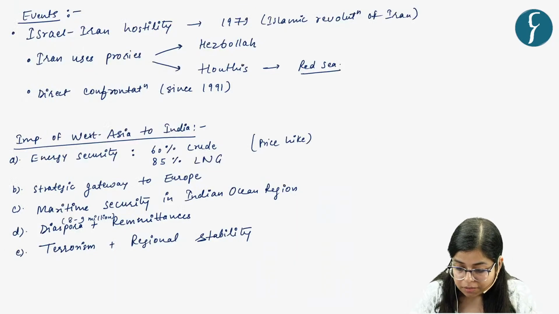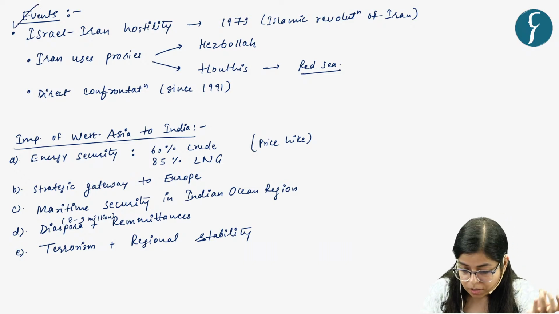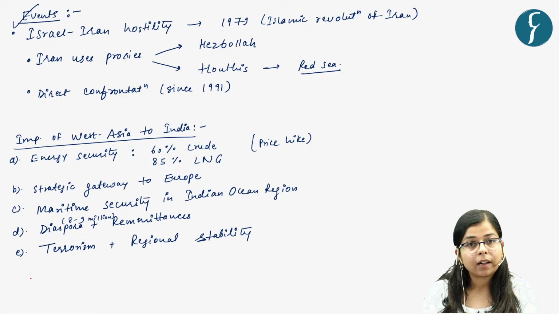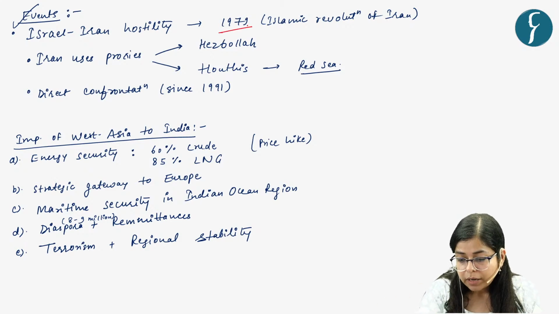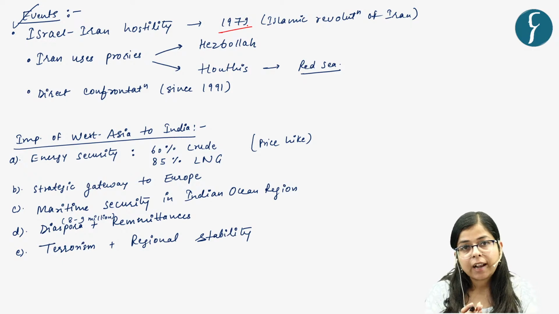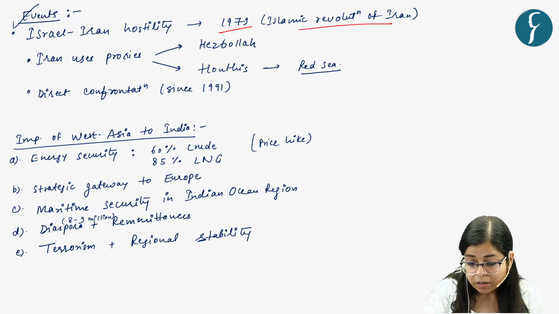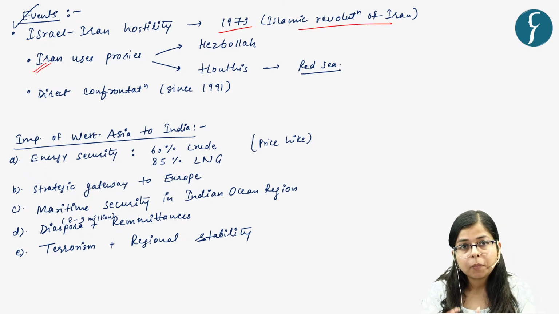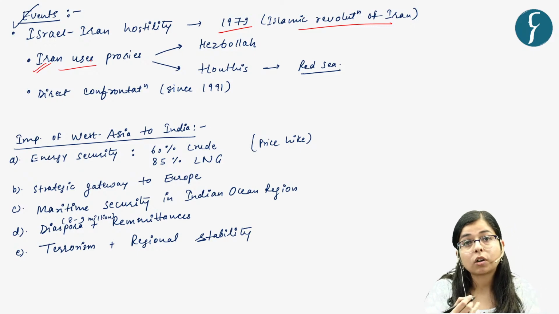And now let's see the recent sequence of events, what is happening here. If we talk about the hostility of Israel and Iran, they have a long history of hostility, right from 1979, when there was the advent of the Islamic Revolution of Iran. Since then, though there has not been a direct confrontation between Iran and Israel all these years, Iran is using proxies.